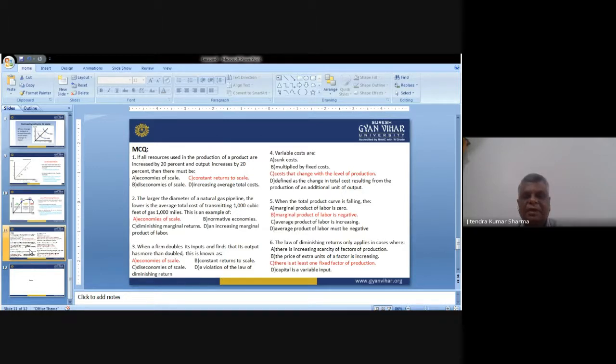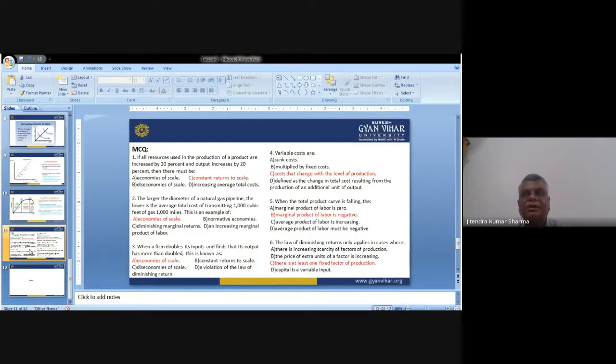Then the fourth one, variable cost. It means the cost that changes with the level of production. What are we calling the variable cost? The cost that changes with the level of production.